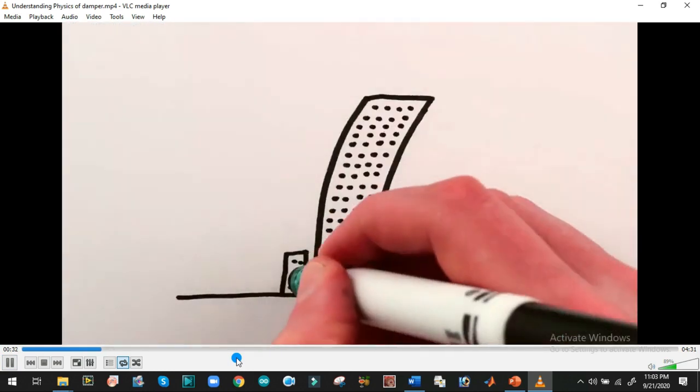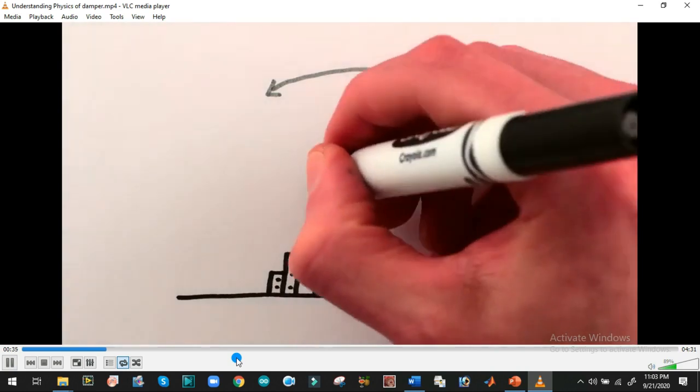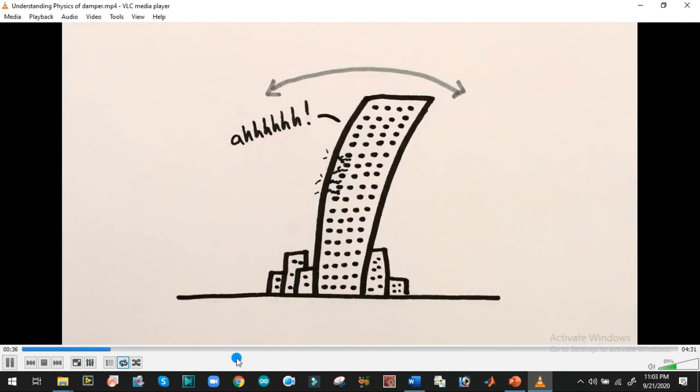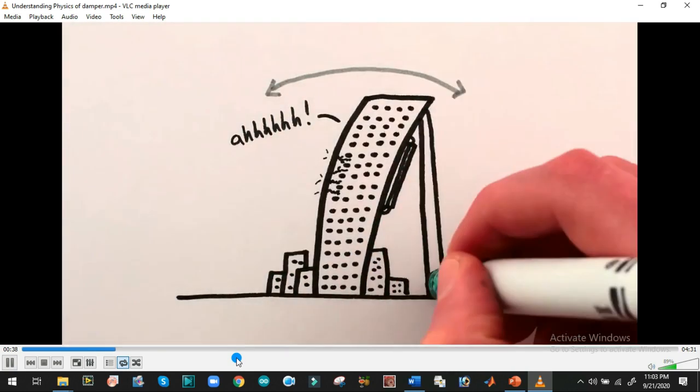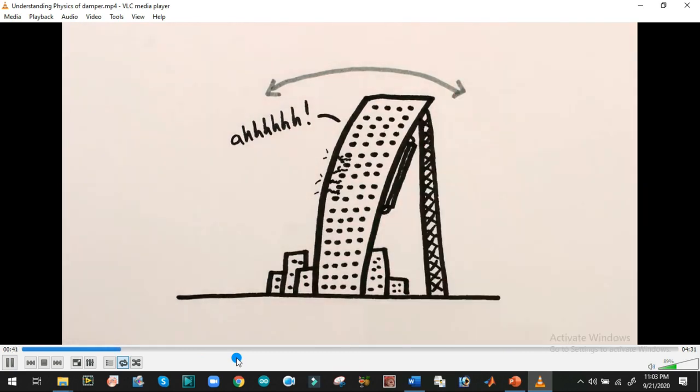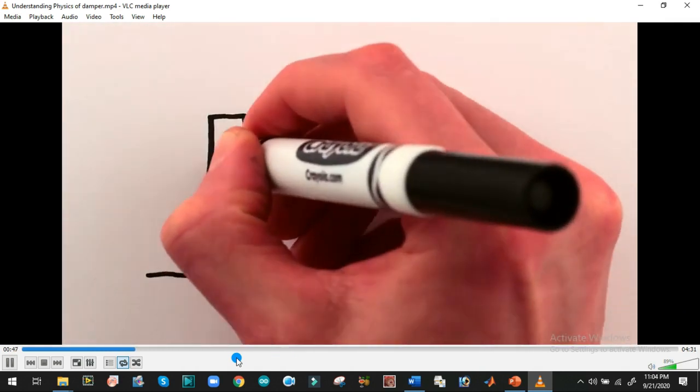So if you don't want your tall thing to sway, either because you're worried it'll fall apart, or you're worried it'll freak out the people inside, you could just make it stiffer, either by adding more stuff to it, or using more rigid materials, though this isn't always elegant and gets expensive fast. But there's another, clever solution.